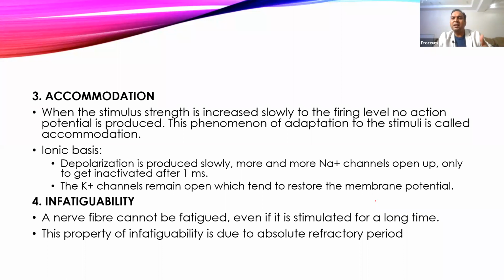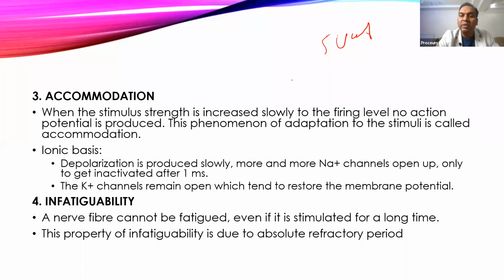What will happen in this case? The nerve gets adapted to those stimuli. So suppose the threshold stimulus is 5 volt. To raise the membrane potential from -70 to -55, we need to stimulate the nerve with a 5 volt current.